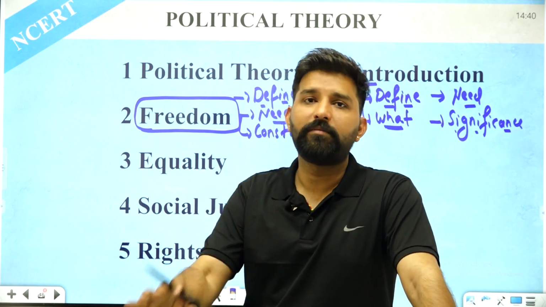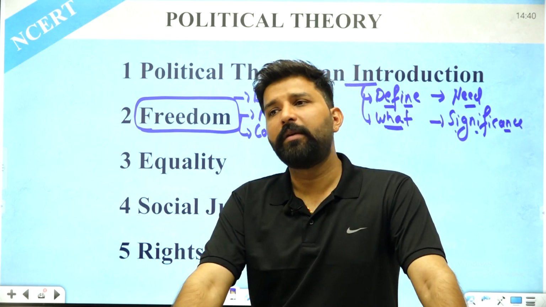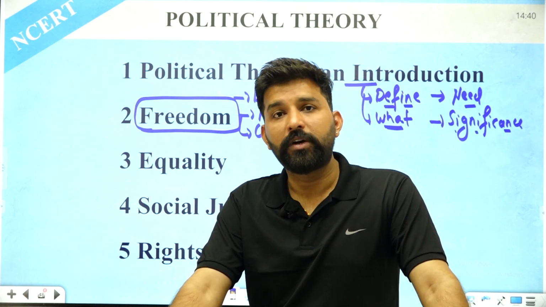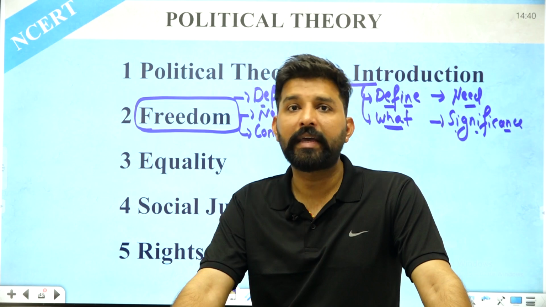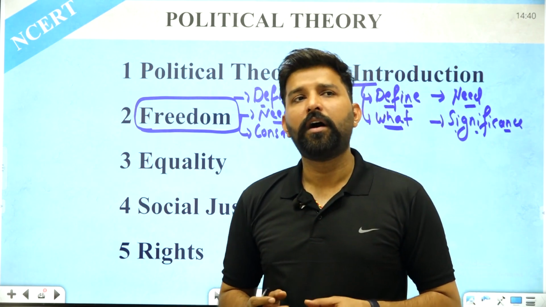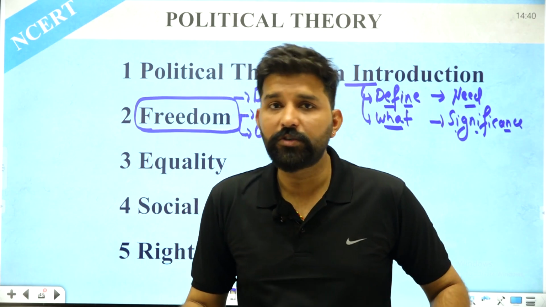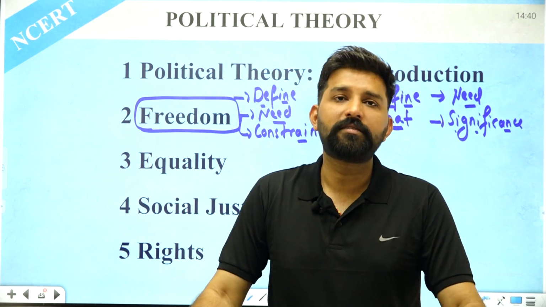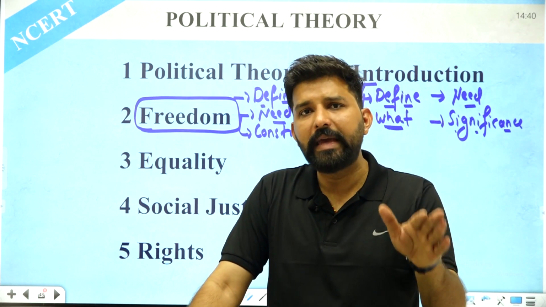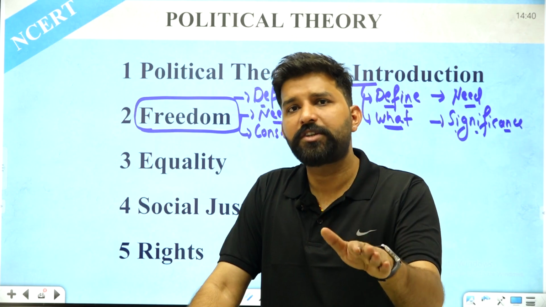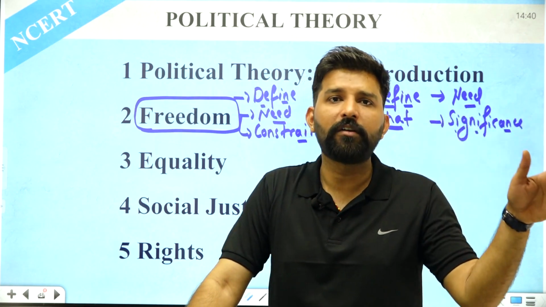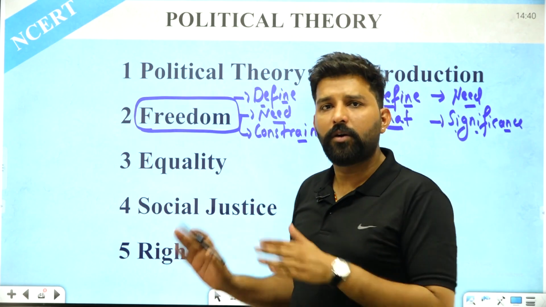Then comes the concept of why there must be some constraints. Because in society people have different ambitions, and these ambitions can be conflicting, and due to these conflicting ambitions there can be many conflicts in the society. The conflicts can also be over scarce resources. So that these conflicts do not arise in society, it becomes necessary that there must be some constraints on a human being, an individual or a citizen, so that he cannot infringe the sphere of rights of another person. So this is the concept behind the constraints.